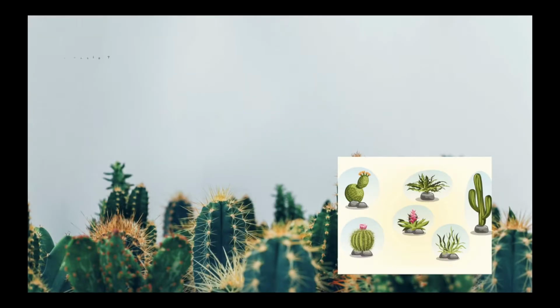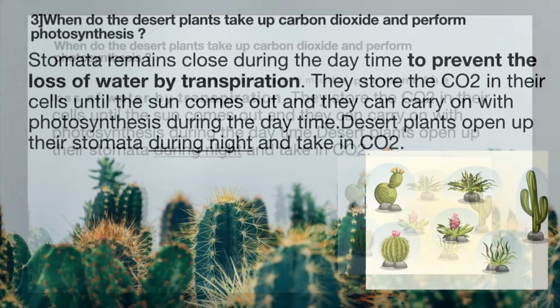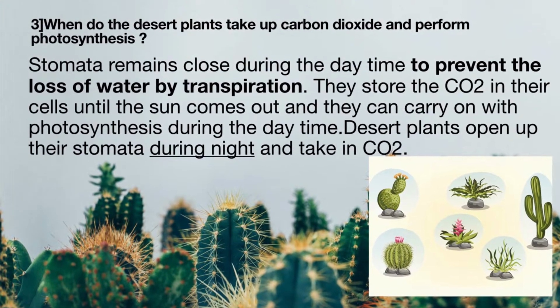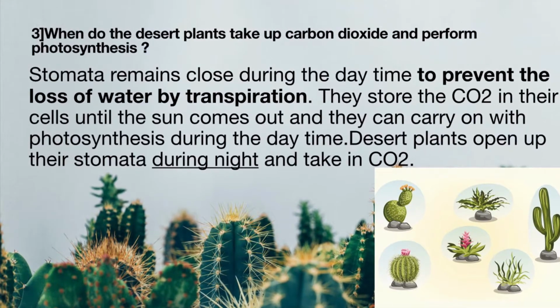The third question: when do desert plants take up carbon dioxide and perform photosynthesis? The stomata remain closed during the daytime to prevent transpiration. So the desert plants open up their stomata during the night to take in CO2.